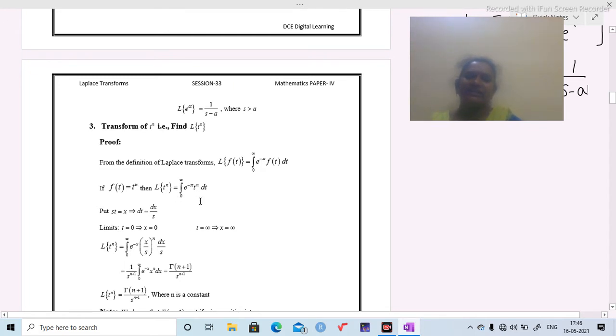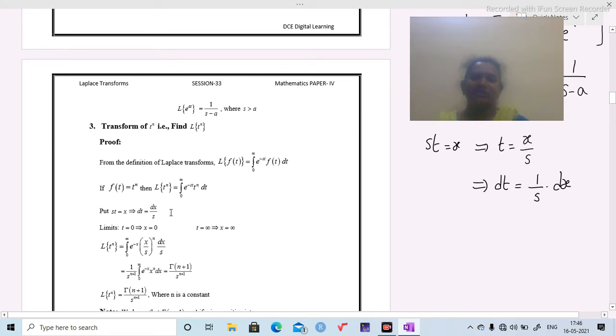We evaluate this integration by using the substitution method, that is st equals x. st equals x implies t equals x by s. Now differentiate: dt equals, put 1 by s aside, because s is a parameter, that is a real or complex number. That's why 1 by s is constant. Differentiation of x is dx. That means dt equals dx by s.